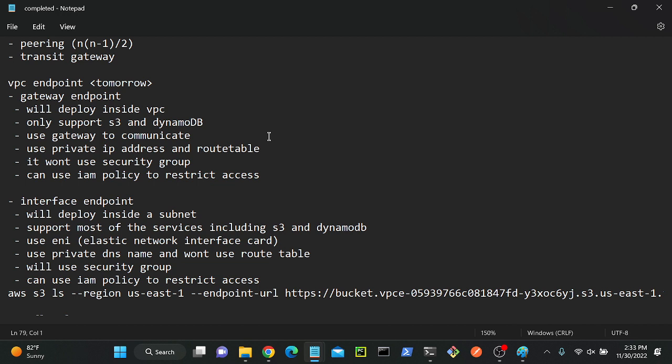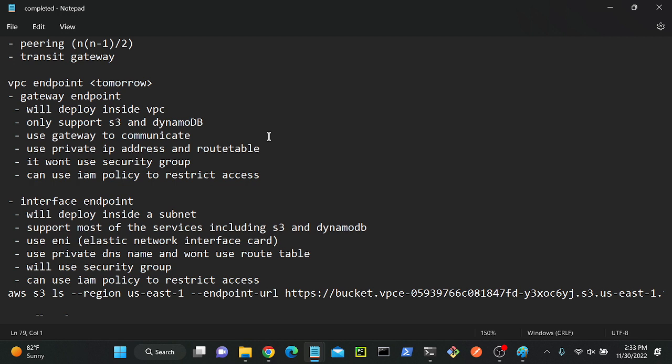Because while creating the endpoint, in the gateway endpoint we select our route table, right? But when we create an interface endpoint, we select a subnet only. So this one is created in a subnet, and this one is created in a VPC. Second one: the gateway endpoint only supports S3 storage service and DynamoDB database. Note it down.